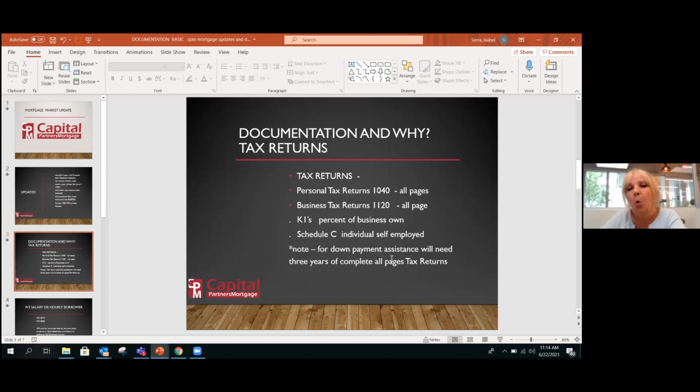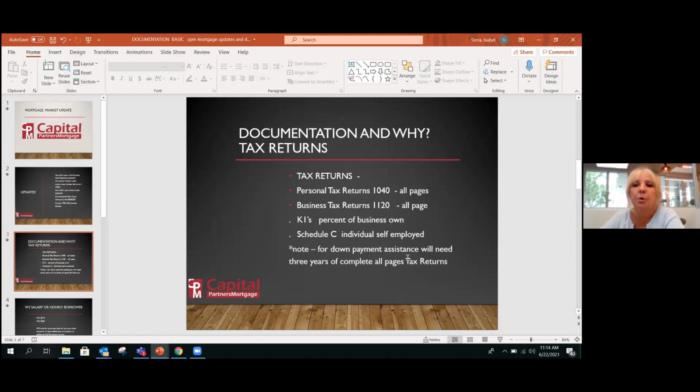The person can own a rental property and still do the down payment assistance for them on a primary home. That's huge. So if I have a customer that says, I'm living with my mom and dad, and I owned a townhouse that I bought 7 years ago, and it's rented, because I moved in with my parents or my boyfriend 5 years ago, and I haven't really owned a primary, but I still own that rental. We can still give that customer the first time buyer down payment assistance program.